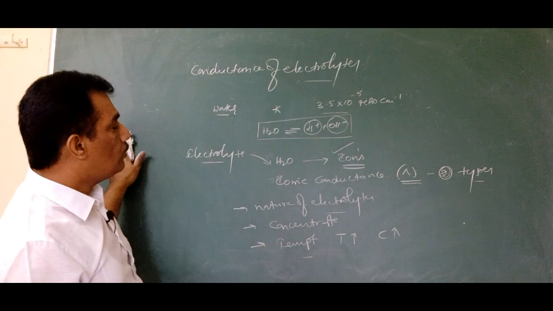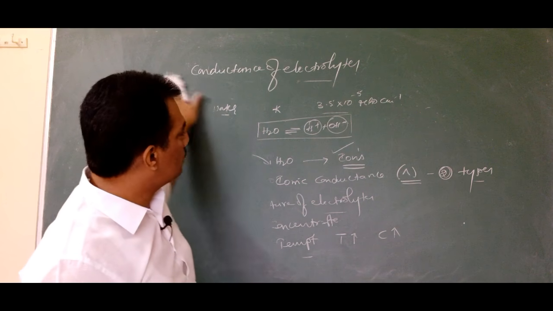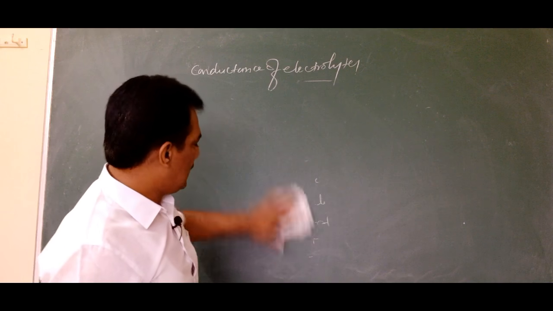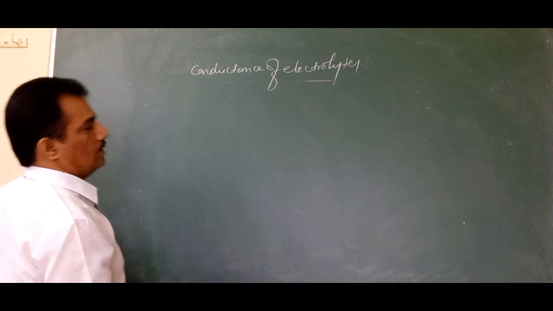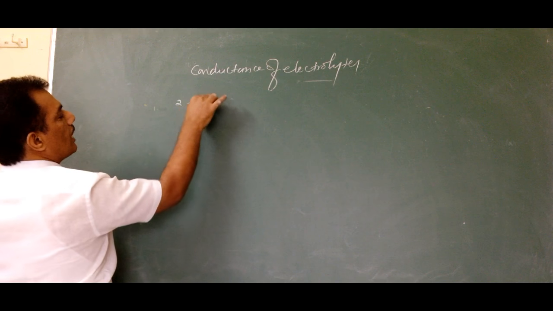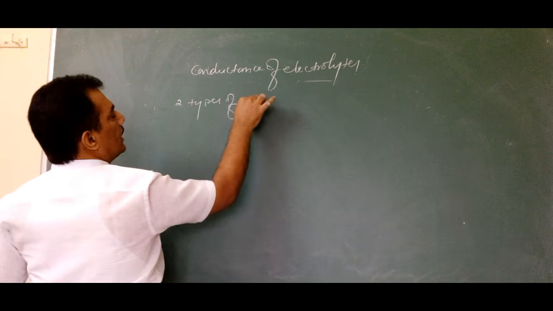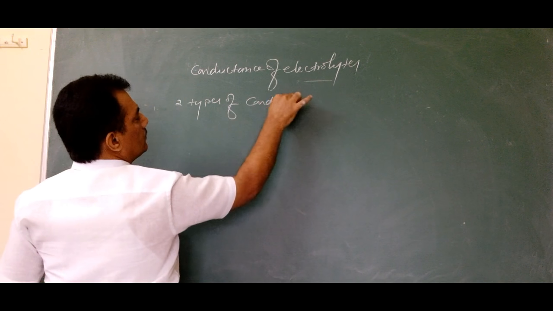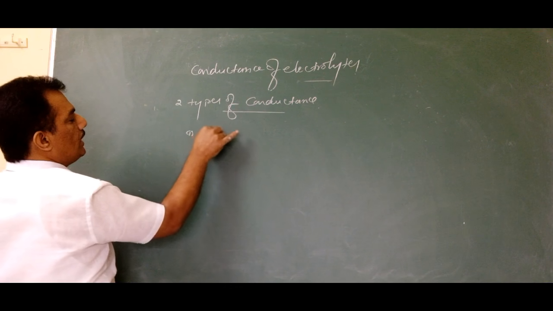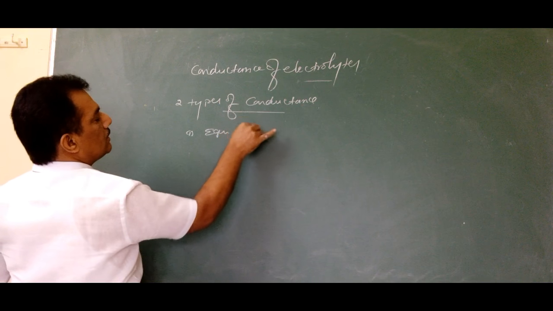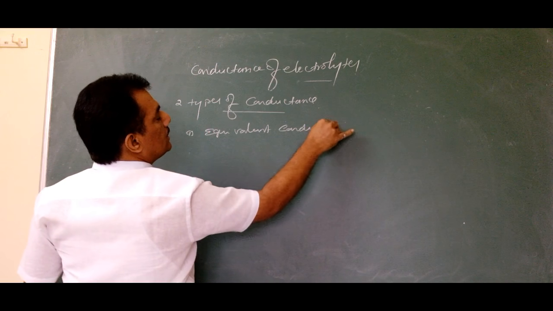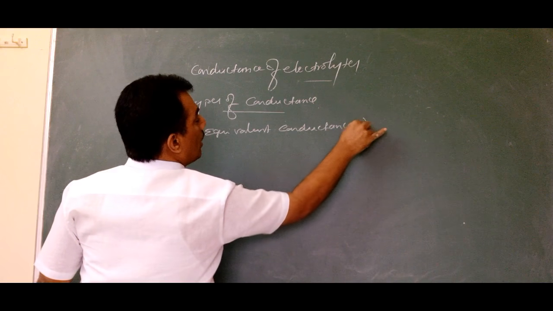Now how to measure those two types of conductances for these electrolytes? One is equivalent conductance, which is represented with the small letter lambda.